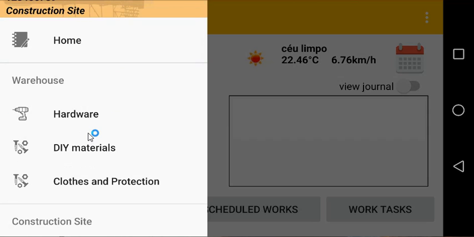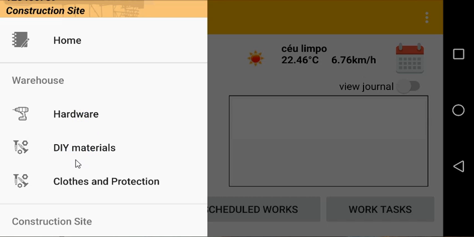The next menu option is the Warehouse menu, and it has available the hardware options, the DIY materials, and the clothes and protection equipment sub-menu options. The hardware menu option is for the foreman or a worker to view or log any hardware or equipment at the construction site, to mark an equipment or any hardware that is missing, for instance, that is broken, or simply hardware that needs some attention or some maintenance.